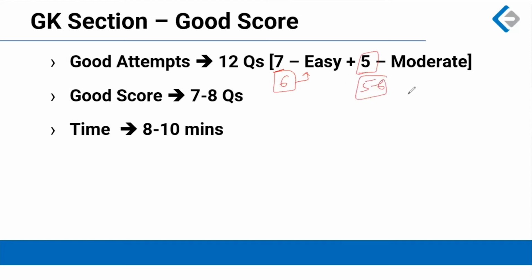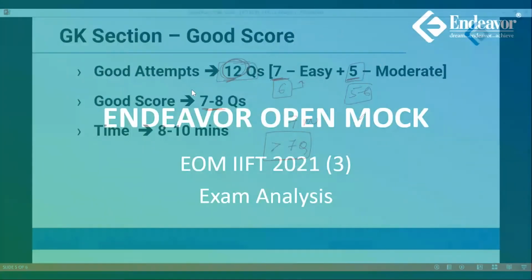So that takes us to a good attempt of 12 questions. 12 questions should be a good attempt in this particular GK section. 12 questions with an accuracy of approximately 80% is 7 to 8 correct questions. All right. Any score with more than 7 GK questions correct in this mock test was indeed a good score. All right. So this is the analysis of the GK section.